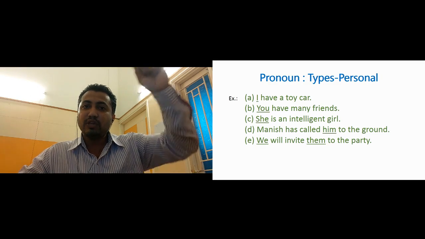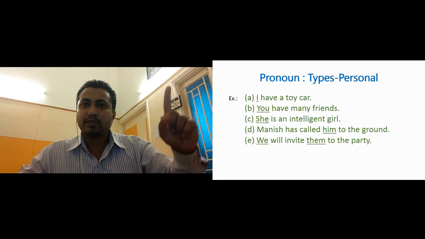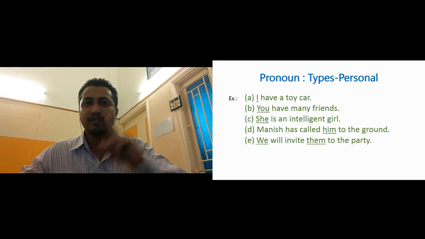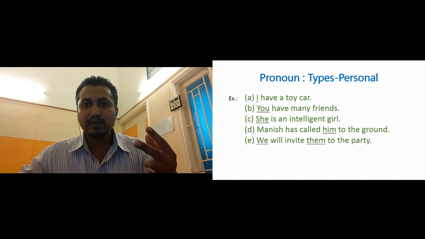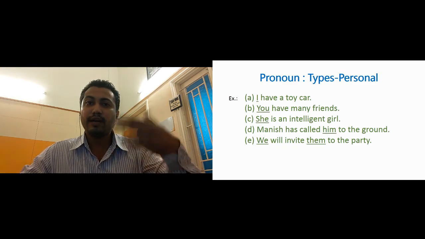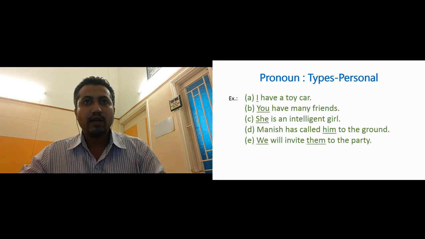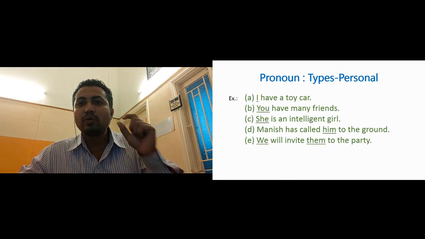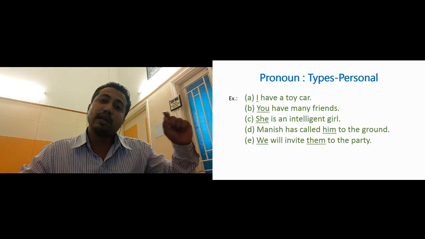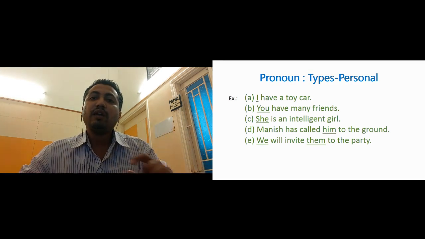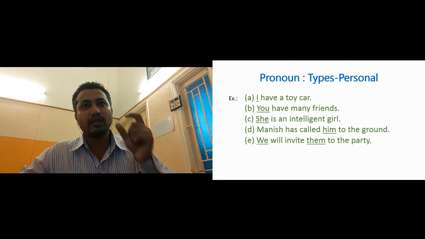Here, in the previous two sentences, the first sentence, I, does not say whether that first person is a male or a female or a neuter. In the second sentence, you is second person. You also does not say whether you is a male or female or a neuter gender. But here, as soon as we read the pronoun she, we can understand the person about whom we are talking is a female, a feminine gender, right? So that was third person singular.